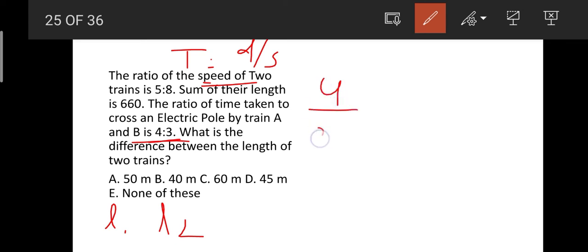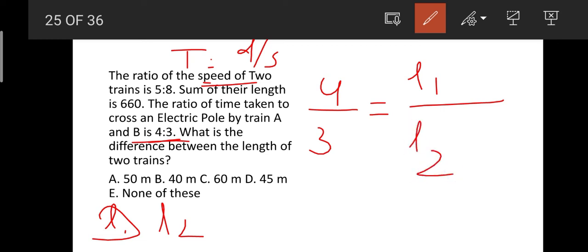It is nothing but 4/3, that is 4:3. And then coming to their distance, the first train's length we have taken as L1, and the second train's length is L2.